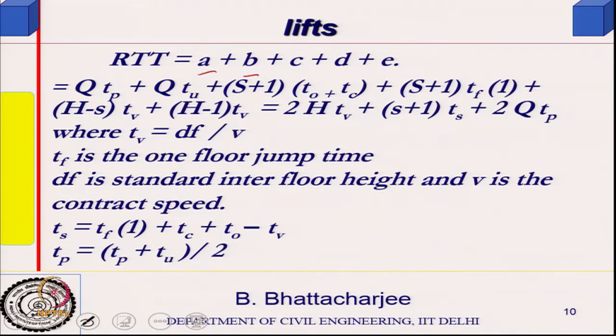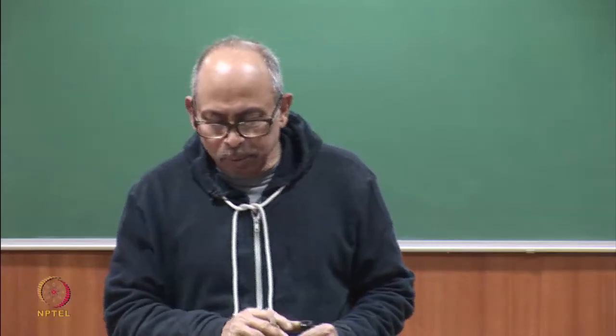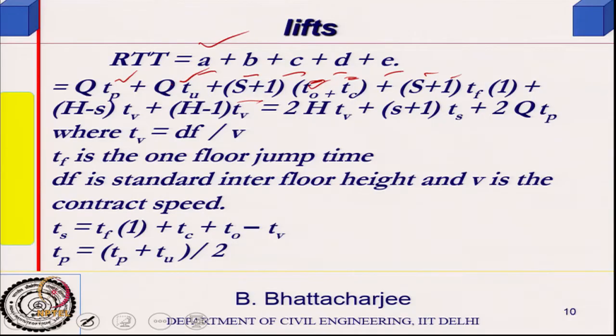A, B, C, D. So, A is the time for boarding. Tp, let us say, is the passenger boarding time for one, so Q into Tp is the passenger boarding time. This is for disembarking, Tu, so Q Tu. S plus 1 times T0 plus Tc, door opening time and door closing time. We said it will open and close S plus 1 times, one at the ground floor lobby plus S probable stops.